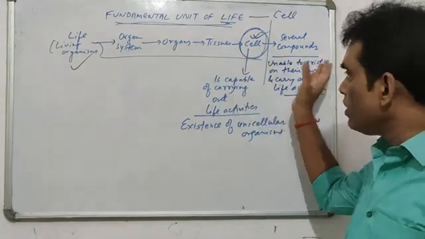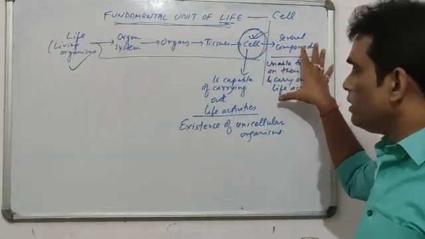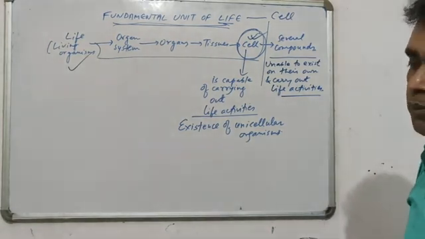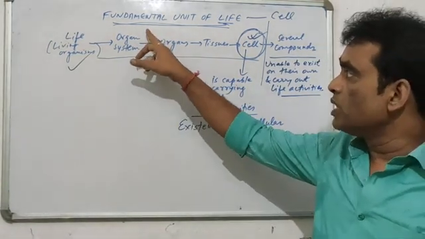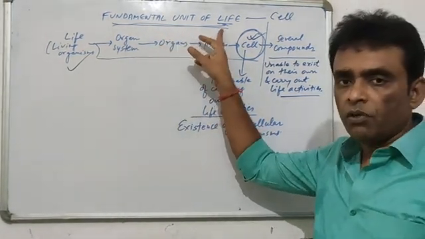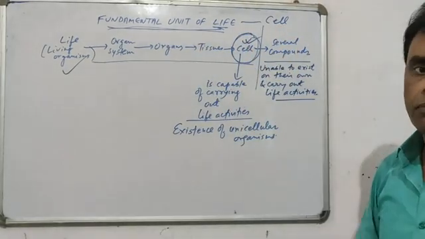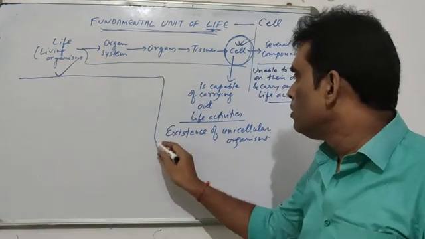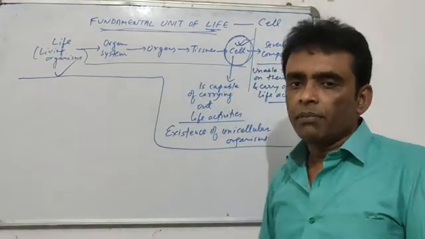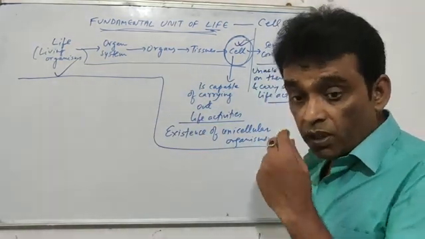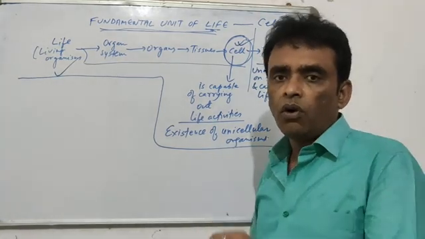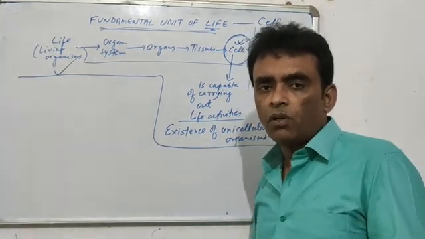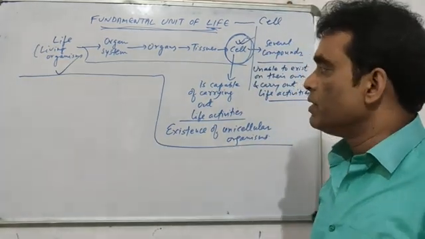Because when you go beyond that, smaller than a cell, they lose the capability of carrying out the life activities on their own. This means that when we study the fundamental unit of life, we are going to study the cell. Lot of scientists have worked on it and found that the cell is the fundamental unit of life, the smallest thing present in a living organism. On its own, the cell alone is capable of doing all the life activities.